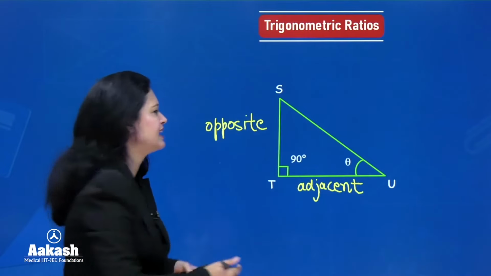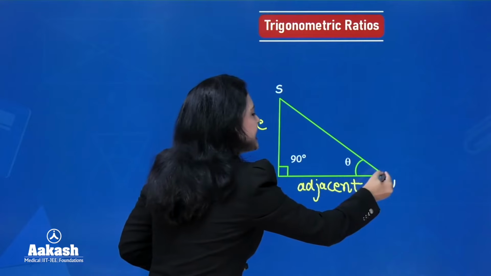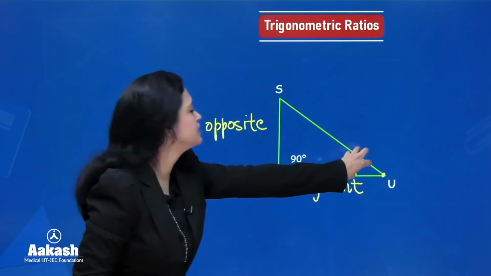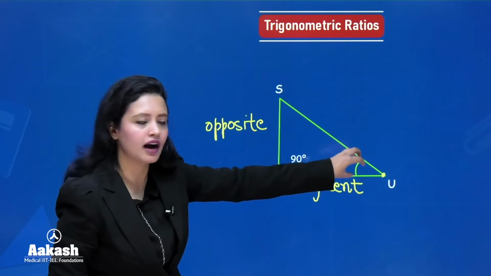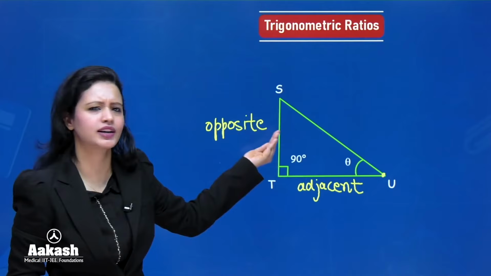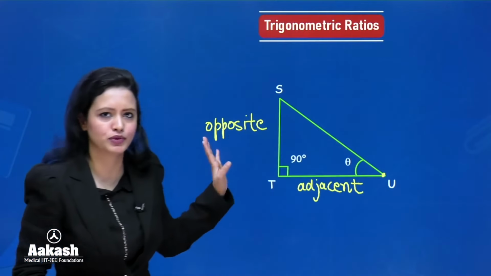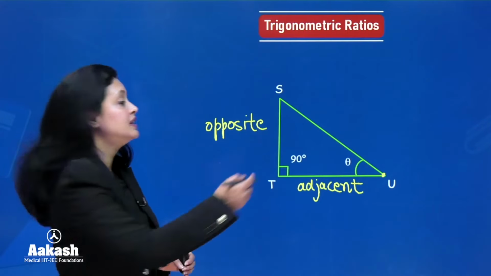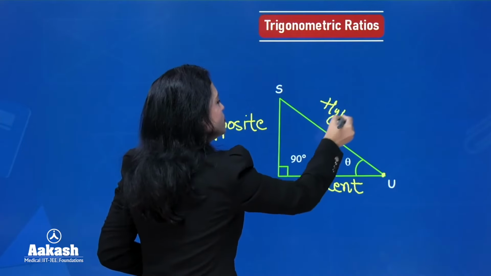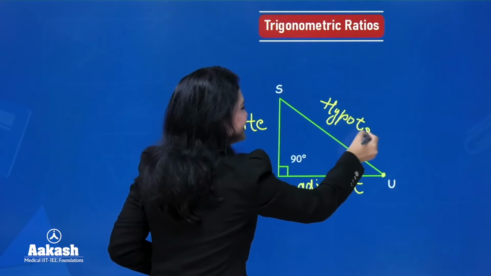Or you can think of it like this: the side length that shares a vertex with this acute angle theta will be called adjacent, and the side that does not share any vertex with this theta here is opposite. Okay, and this here, SU, will be called hypotenuse, and I hope everyone knows why.